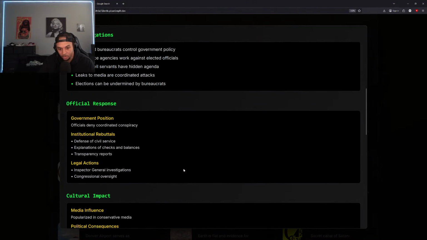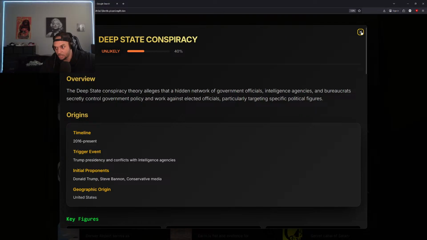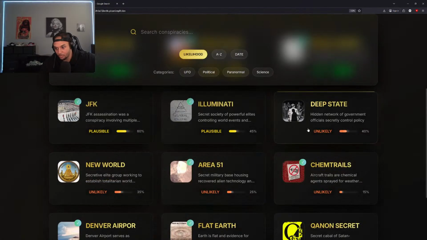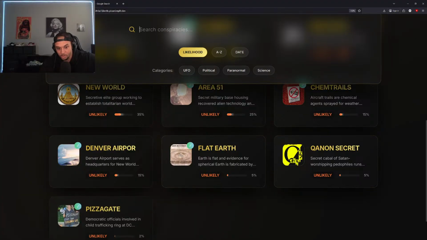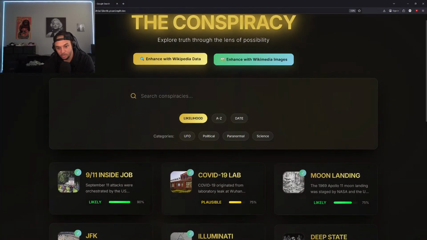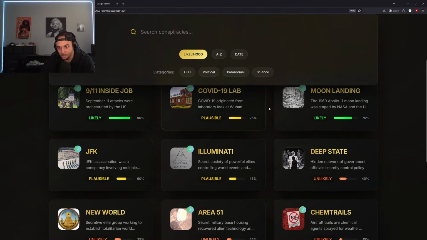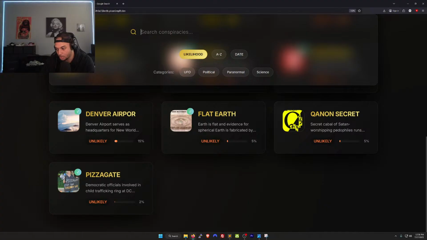Each of these still work correctly. The beauty of this site, you don't ever have to leave that page. You never leave the home page. So each of these are pop-ups, right? So you can just click out of them. You never have to leave the home page. All the information is right in your face. Really nice. And you can search the conspiracies at the top. So, yep, search functionality works very well. The design is super clean. Yeah, I mean, I like it.